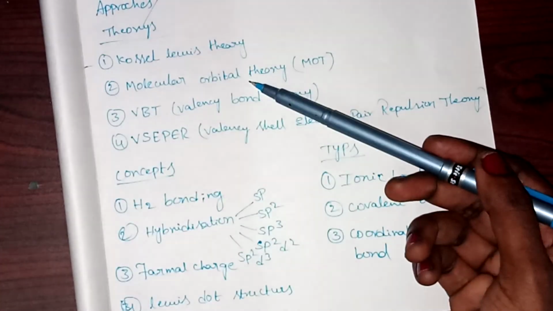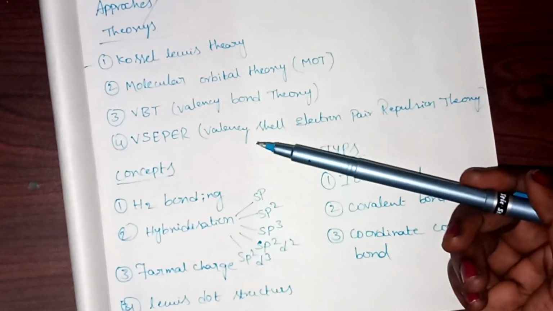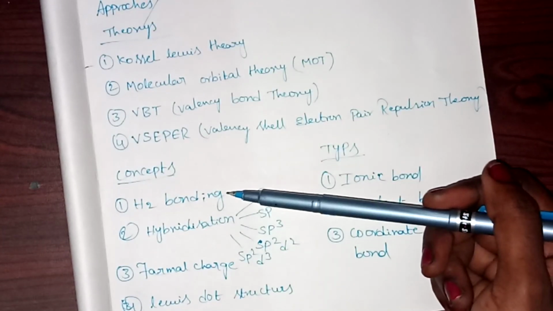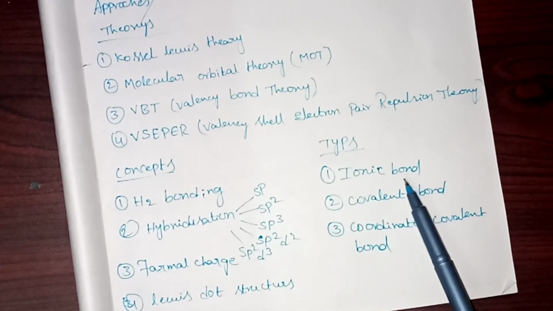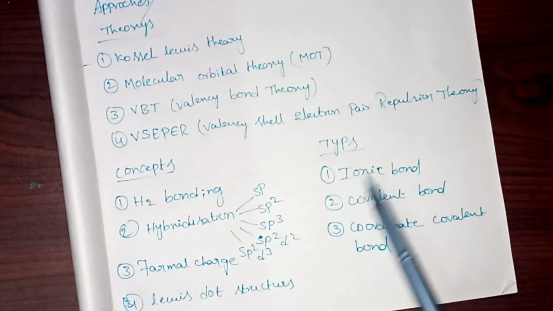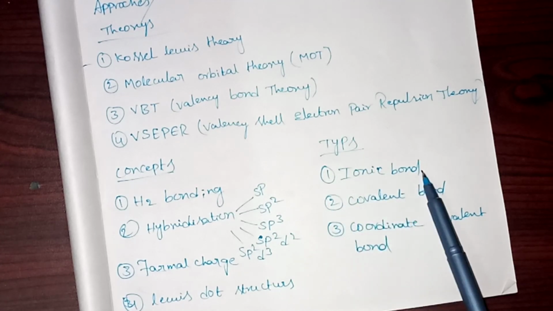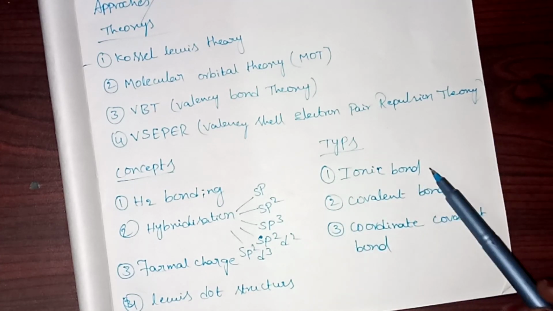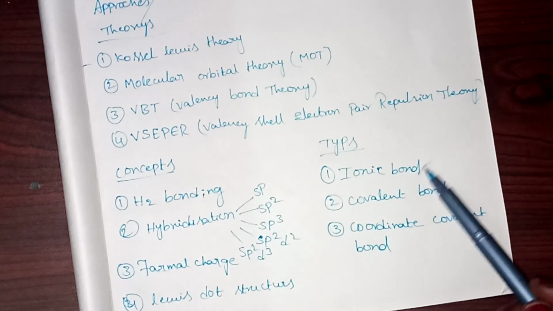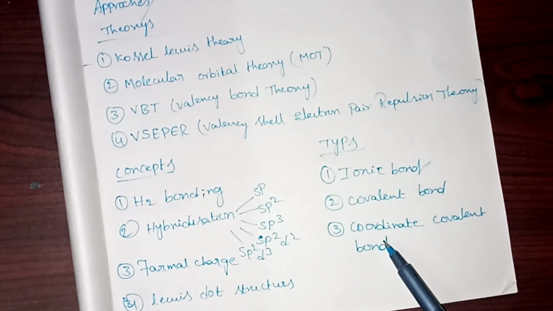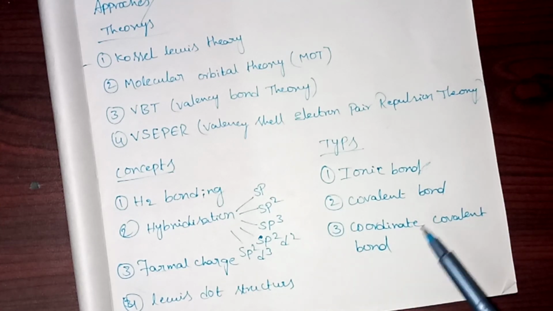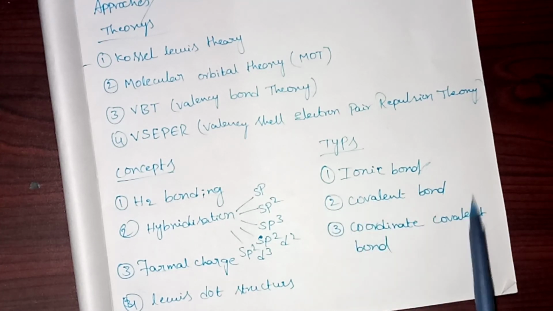Approaches are Kossel-Lewis theory, molecular orbital theory, VBT, and VSEPR theory. Concepts are hydrogen bonding, hybridization, formal charge, Lewis dot structures. Types of bonds are ionic bond, which is electron transfer, and covalent bond and coordinate bond, which involve sharing of electrons. We will discuss these topic-wise.